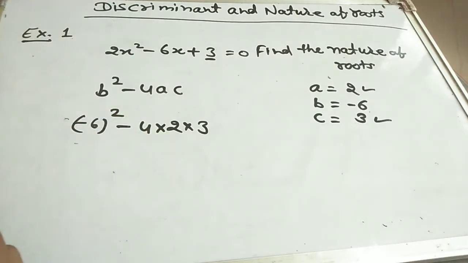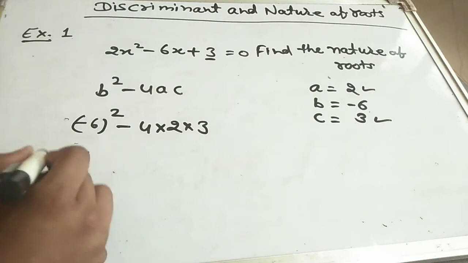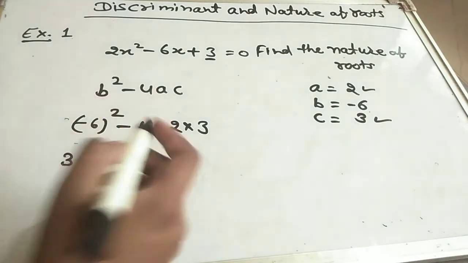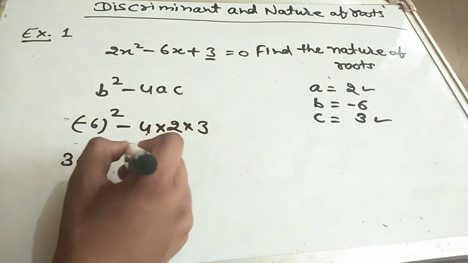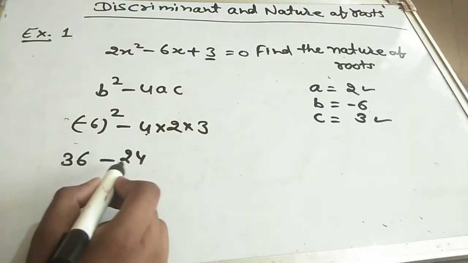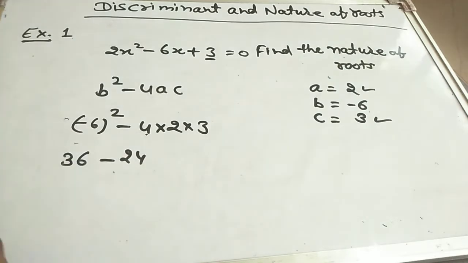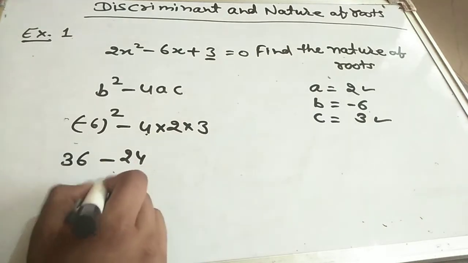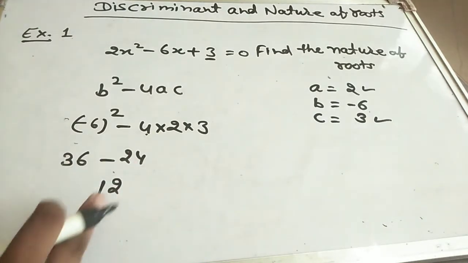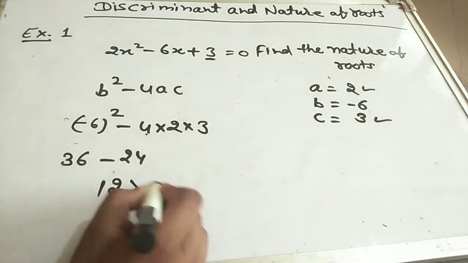Square of minus 6 we get 36, minus 4 times 2 is 8, 8 times 3 is 24. 36 minus 24, we get 12. 12 is greater than 0.